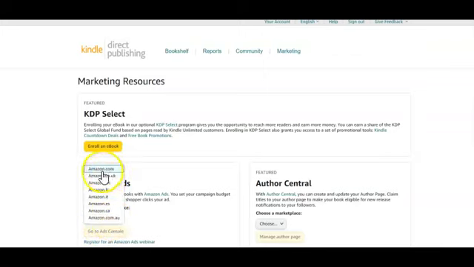Now you have different markets. You have amazon.com, amazon.co.uk, but you will always be running your ads, at least your initial ads, on amazon.com, and amazon.com stands for the United States Amazon market. You have UK, DE is for Germany, Amazon.fr is for France, Amazon.it is Italy, Amazon.es is for Spain, Amazon.ca is Canada, then Amazon.com.au, this is for the Australia market. But Amazon.com is the biggest market of all. Most of your sales are going to come from Amazon.com. This is where you have the bigger volume. The majority of the buyers are here. So your first ad will be created on Amazon.com.